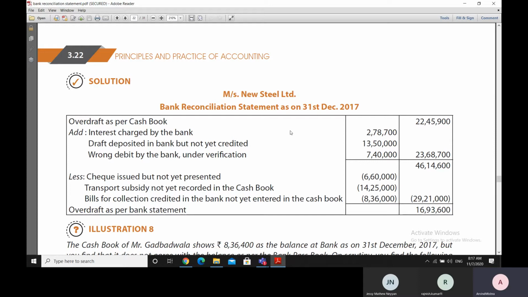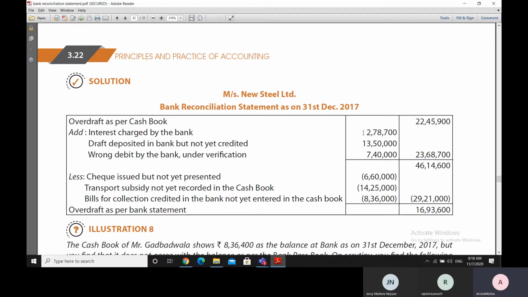But this information is not available to the cash book accountant, and therefore cash book accountant has not made this entry in the cash book as on 31st December 2017. So thereby what has happened is that the bank statement balance is lesser than the cash book balance due to this particular entry.